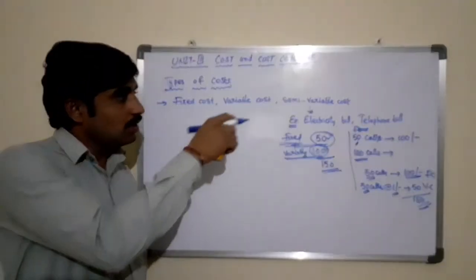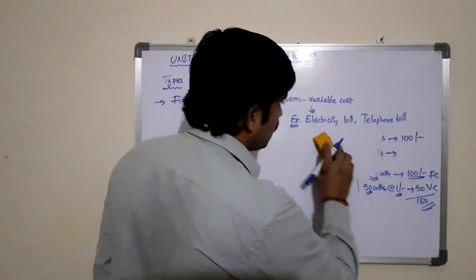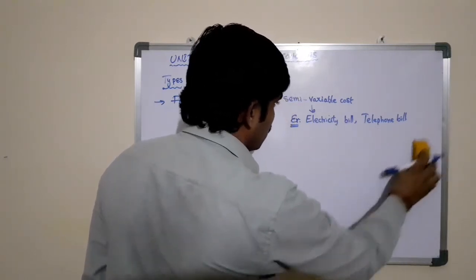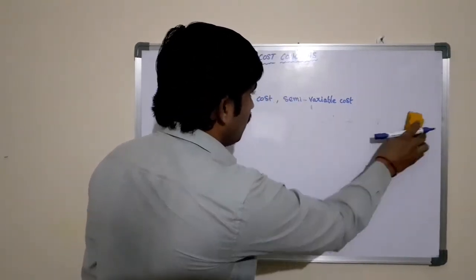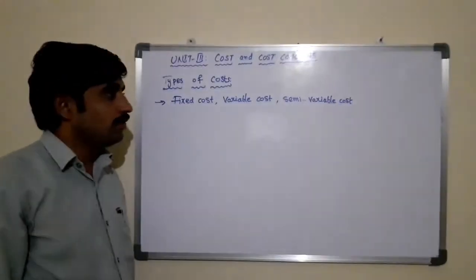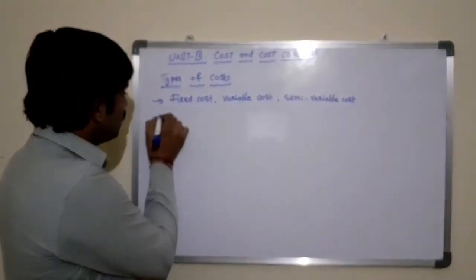So here these are the important types of cost that the producer needs to understand in order to estimate the total cost of the production, especially in case of manufacturing organizations, that is fixed cost, variable cost and the semi variable cost.